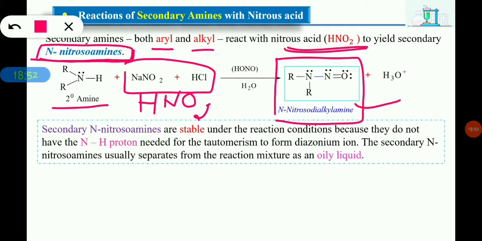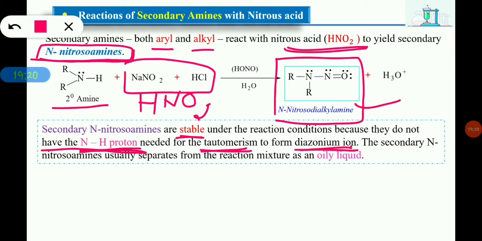The secondary N-nitrosoamines are stable under the reaction conditions because they do not have the NH proton needed for the tautomerism to form the diazonium ion. So already we have seen the mechanism of the diazotization reaction. In that we have seen that the hydrogen atom which is attached to the amine of the diazonium group undergoes tautomerism to give the diazonium ion.